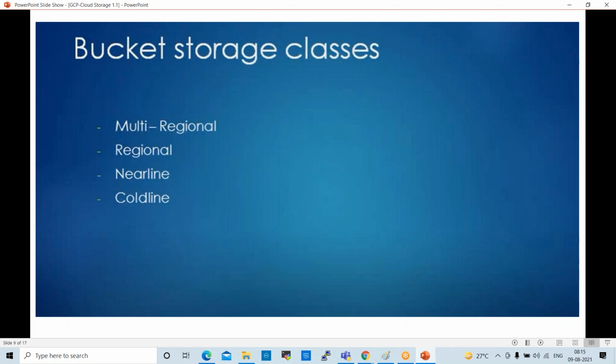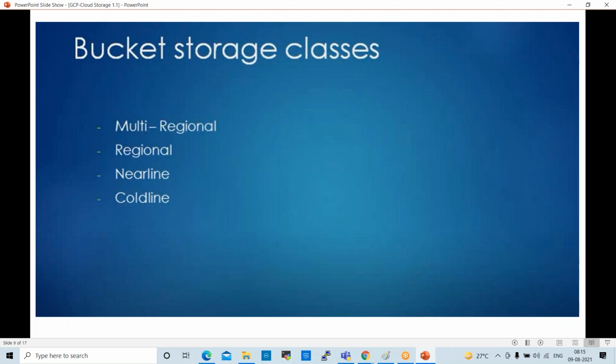The second one is the regional buckets. These buckets are region specific, only a particular region. For example, if you create a bucket in the Europe region, you can access it in the Europe region only. If you create a bucket in the Mumbai region, you can access it in the Mumbai region only. Regional buckets are available with 99.9% availability.